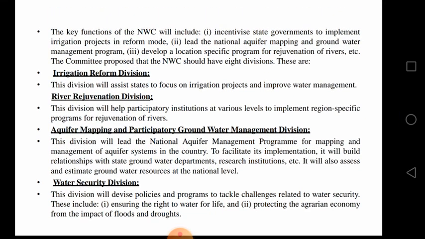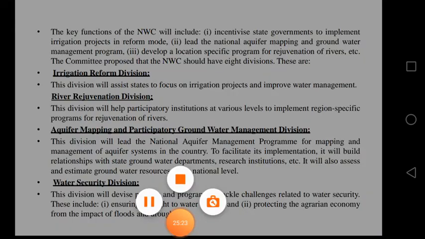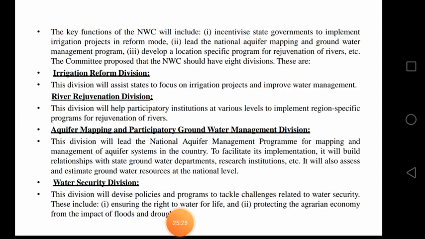And floods, protecting the agrarian economy, because we all know that when a flood comes, the impact is huge, and it creates a lot of problems, as do drought conditions, and it will create a lot of problems for normal conditions. So for that reason we need to make one small division, that is called the water security division. That is very much essential, and they have the major responsibility. They control floods and droughts.